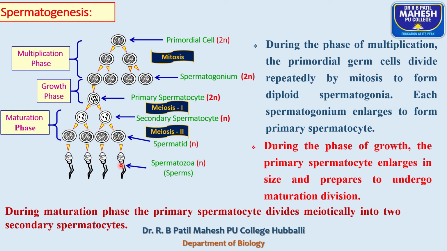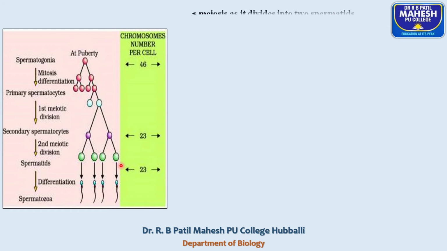So look, the primordial germ cells divide repeatedly by mitosis to form diploid spermatogonia or sperm mother cells. Each spermatogonium enlarges to form a primary spermatocyte due to accumulation of nutrients and chromatin. After the growth phase, the primary spermatocyte undergoes the first meiotic division, which results in the formation of two equal sized haploid secondary spermatocytes.